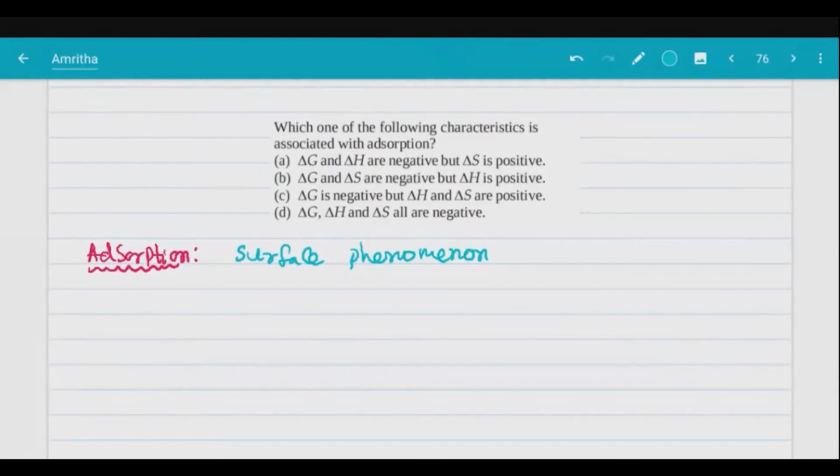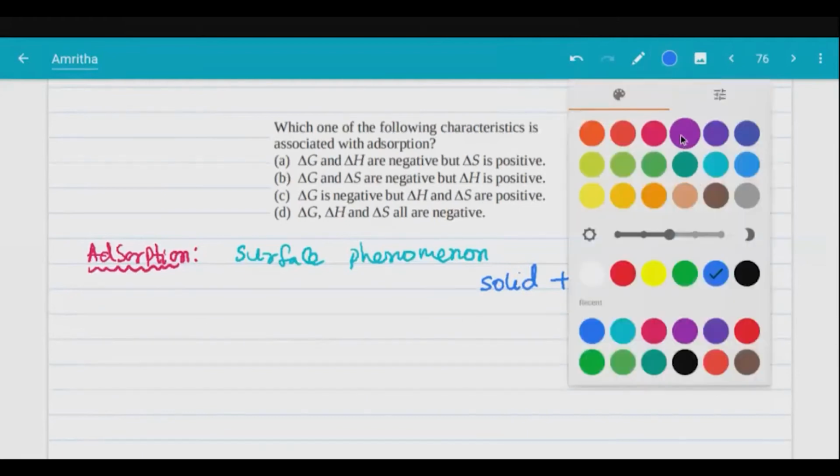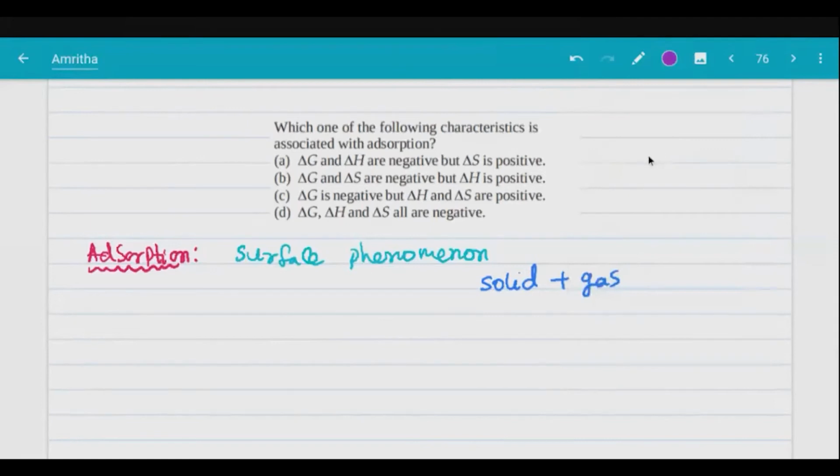In this class 12th chapter, what you will learn is solid-gas adsorption. Most of the cases we observe are this, and we discuss solid-gas adsorption in detail. The solid surface is called the adsorbent, the material on which adsorption is taking place. And the gas which is adsorbed is the adsorbate. This is most common. Solid-gas system adsorption will be discussed in surface chemistry.